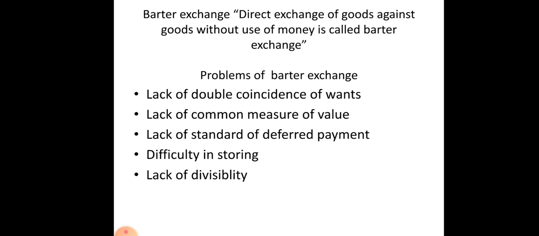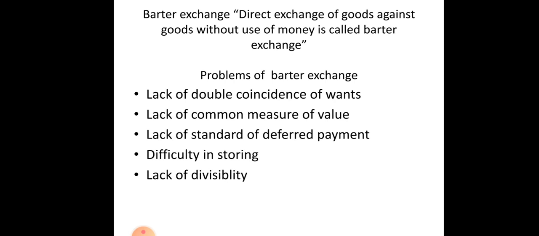First problem, lack of double coincidence of wants. It's very difficult to find a person with the same want. For example, A wants wheat and B wants to sell sugar. Double coincidence of wants means when A has what B wants to buy and B has what A wants to buy. It's very difficult to find such a person. For example, A wants to sell wheat and buy sugar, so it's very difficult to find a person like that.